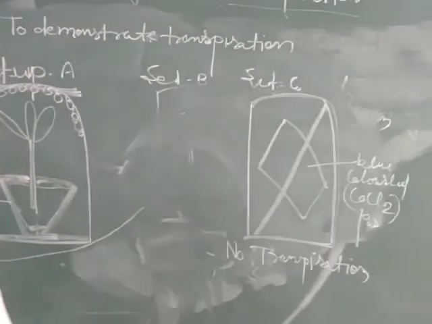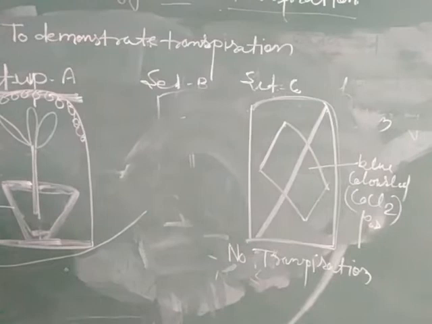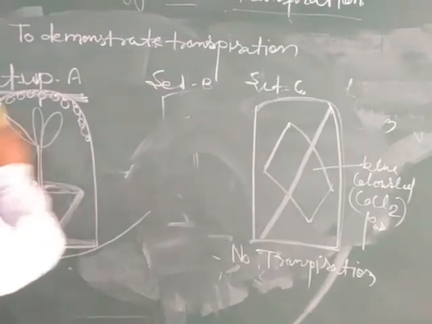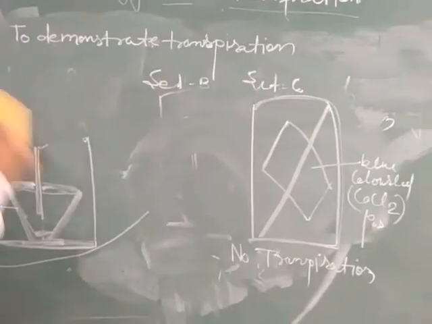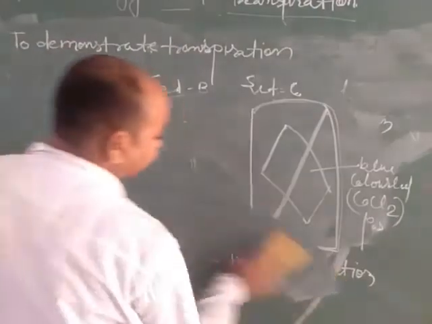Now we will discuss the difference between transpiration and evaporation.